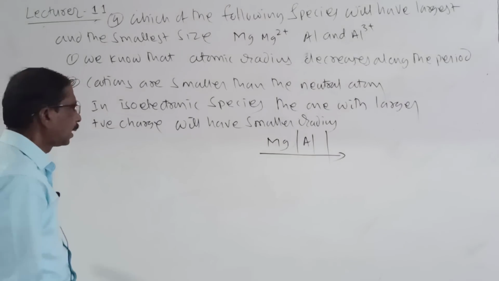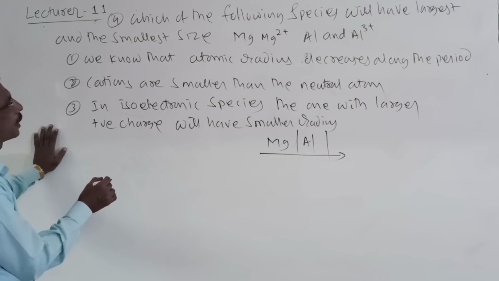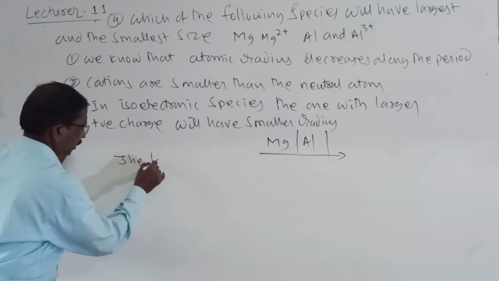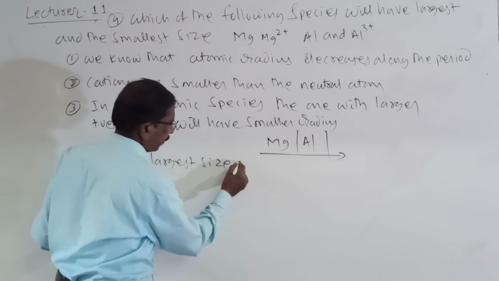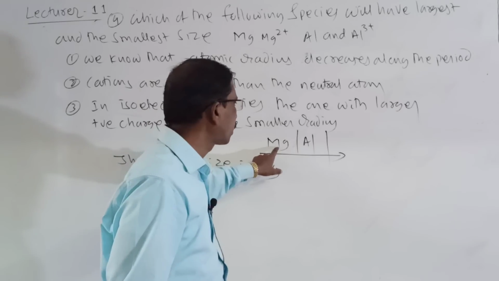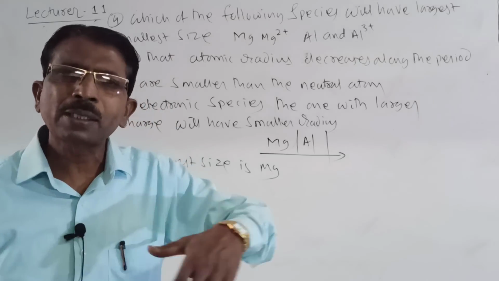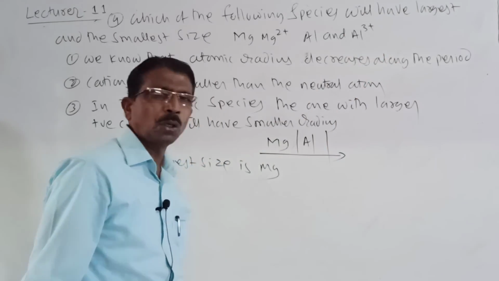Which species have the largest and smallest size? Magnesium, because magnesium comes first, then aluminum, and atomic radius decreases along the period, so Mg is larger.